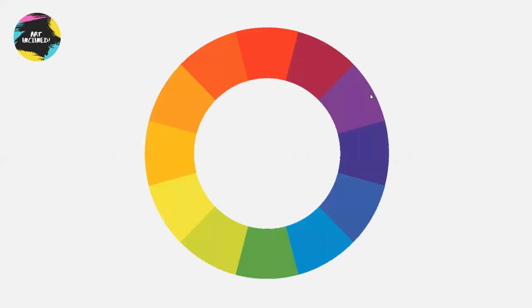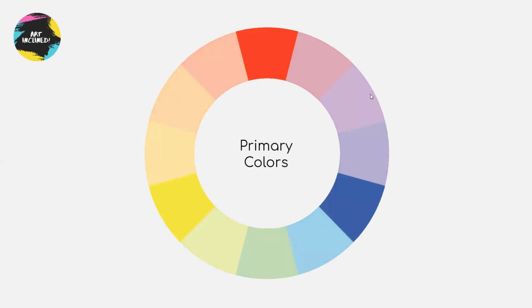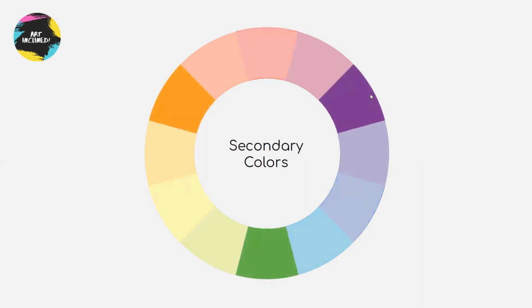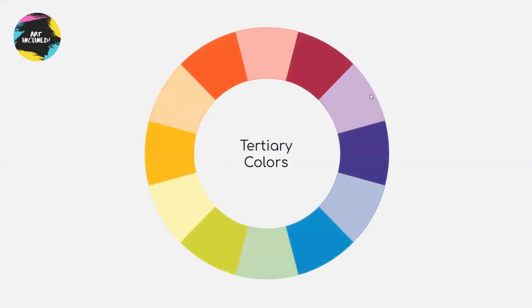So the color wheel consists of three primary colors, red, yellow and blue. They are called primary because they cannot be created by mixing other colors. Later, by mixing two primary colors, you get three secondary colors. Red plus yellow gives you orange, yellow plus blue gives you green, and red plus blue gives you violet. Further, by mixing primaries and secondaries, you get six tertiary colors such as blue greens or red violets.